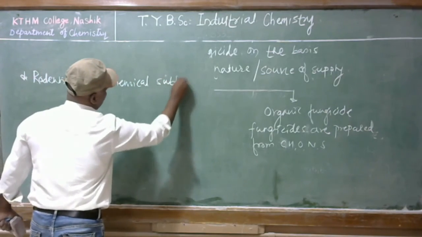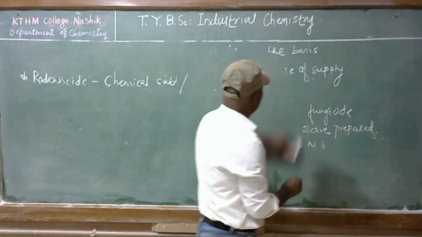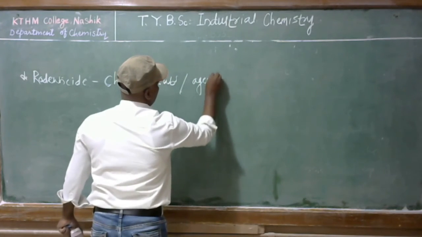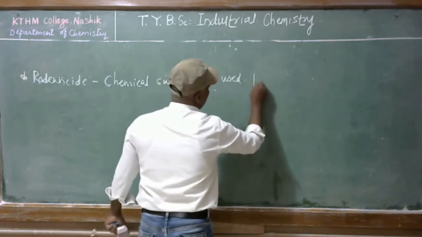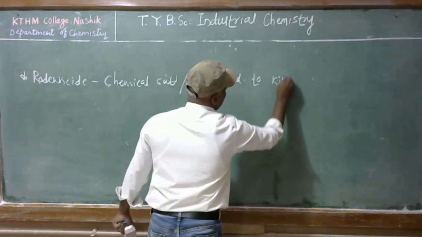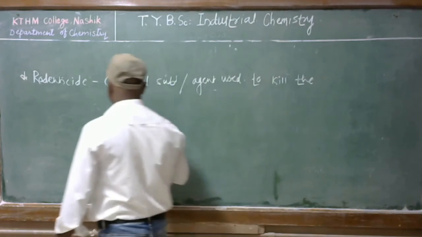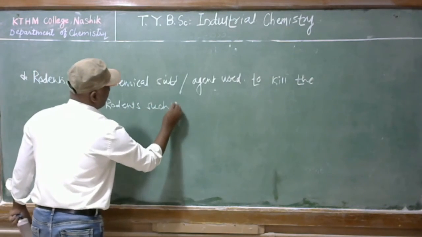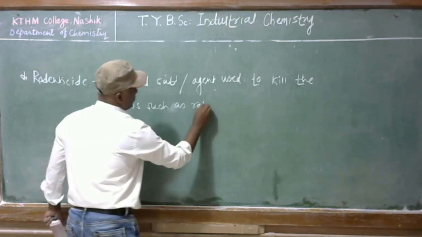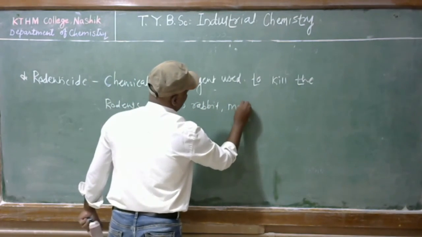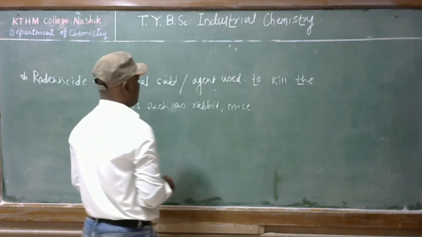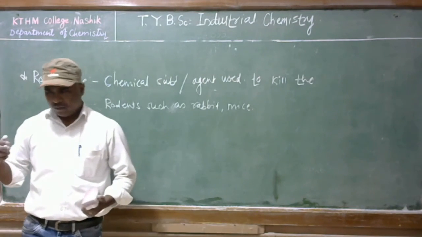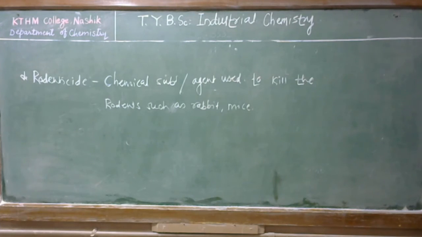A rodenticide is a chemical substance or agent used to kill rodents such as rabbits, mice and other animals like rats.